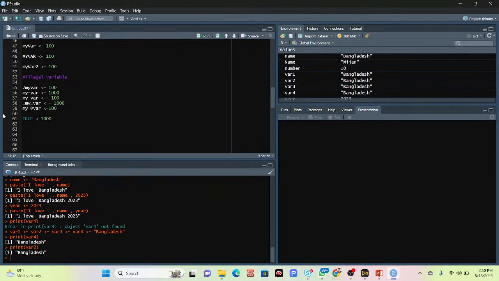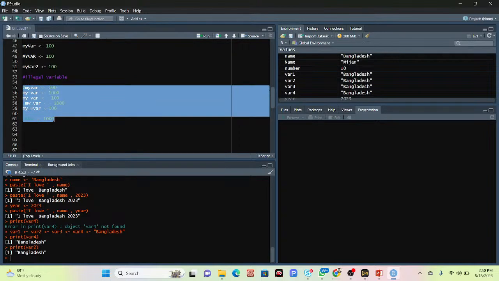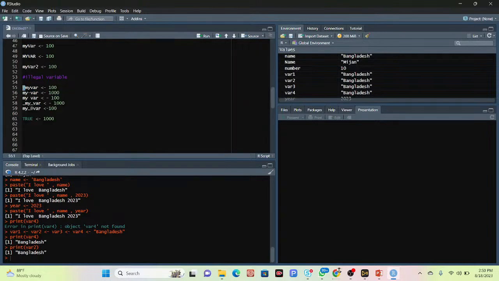Okay, so this type of thing, you can see what is the illegal variable name in here. All of those variables you did not use. First of all, you did not use any number as the first character. You did not use any hyphen. You did not use any space. You did not use an underscore as the first character. You did not use any symbolic character. You did not use any Boolean operator, true or false, this type of operator. Without these, you can use any type of variable. Otherwise it is an illegal variable.